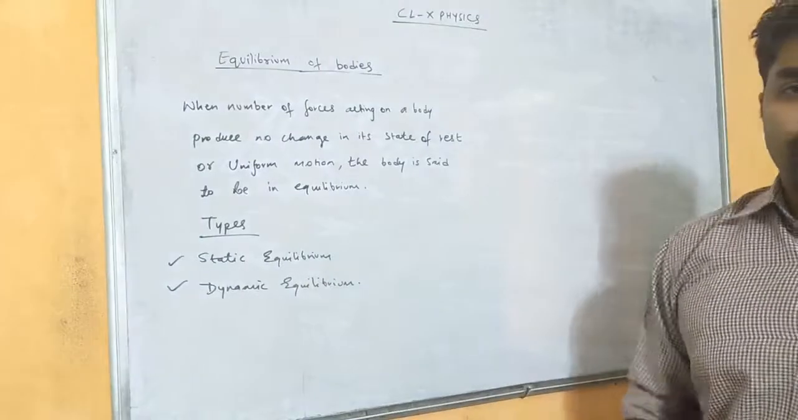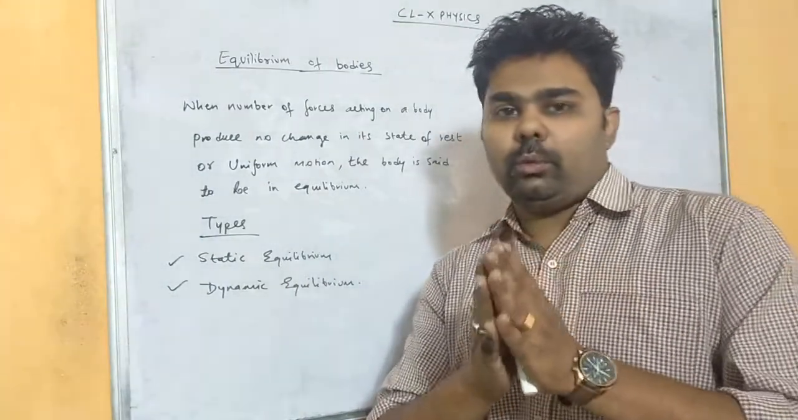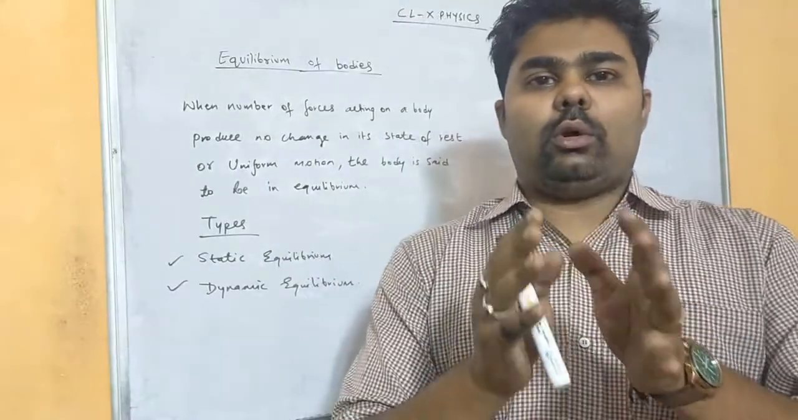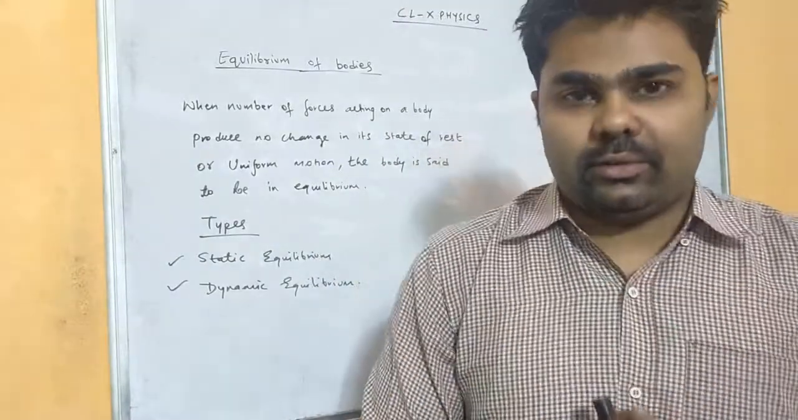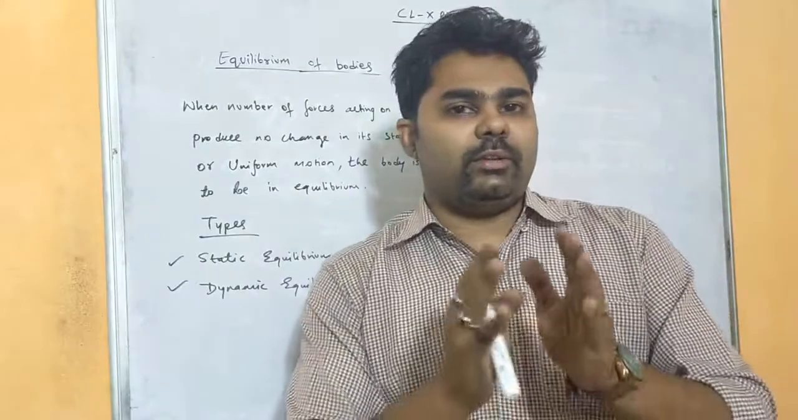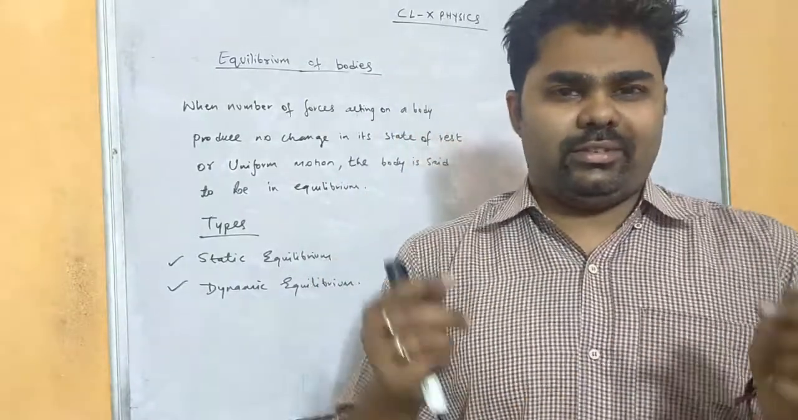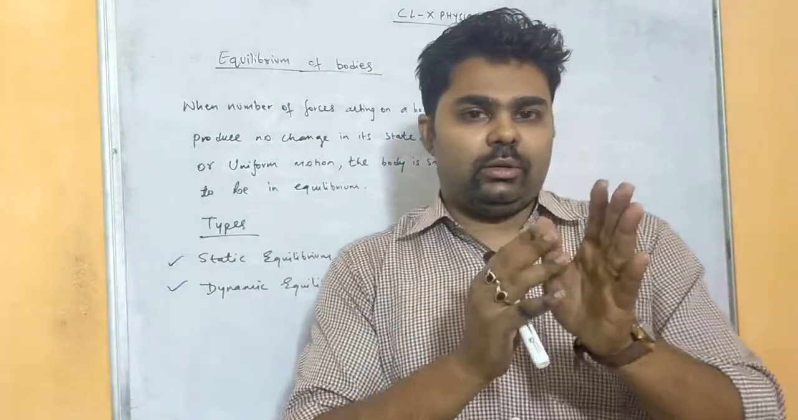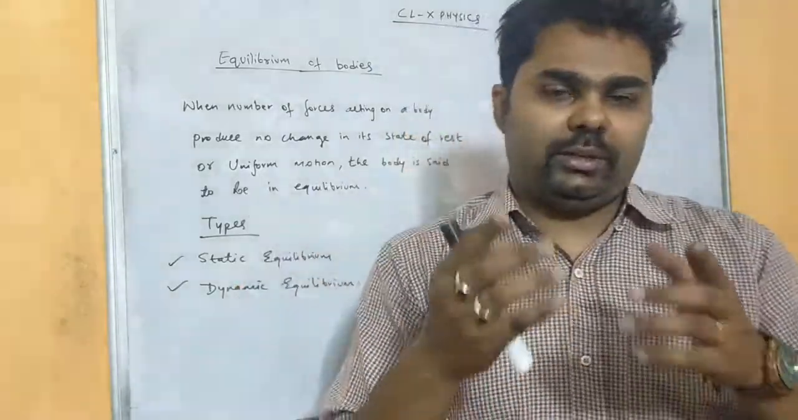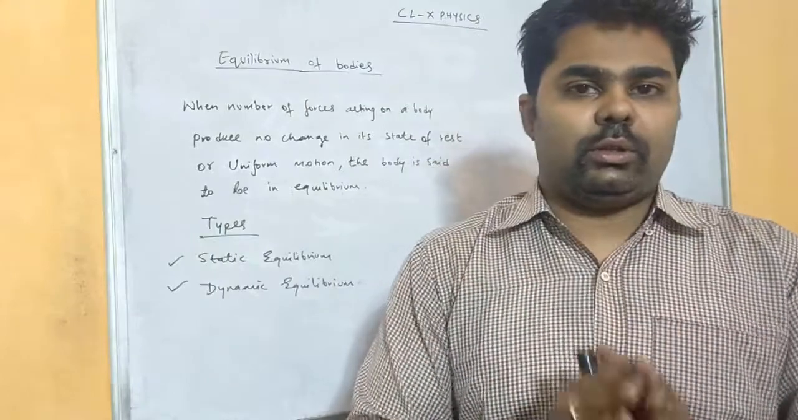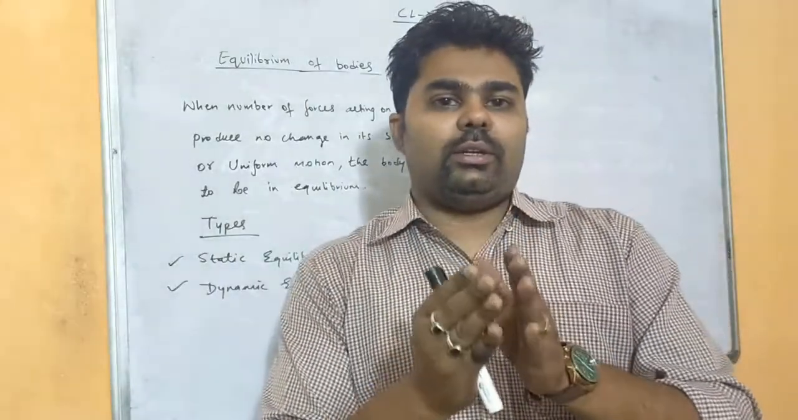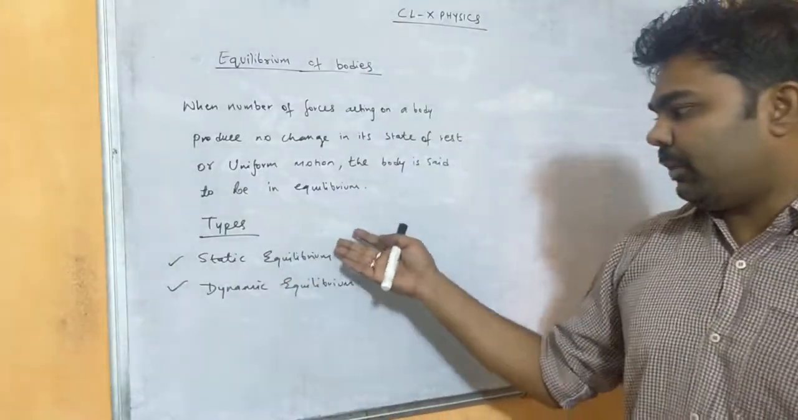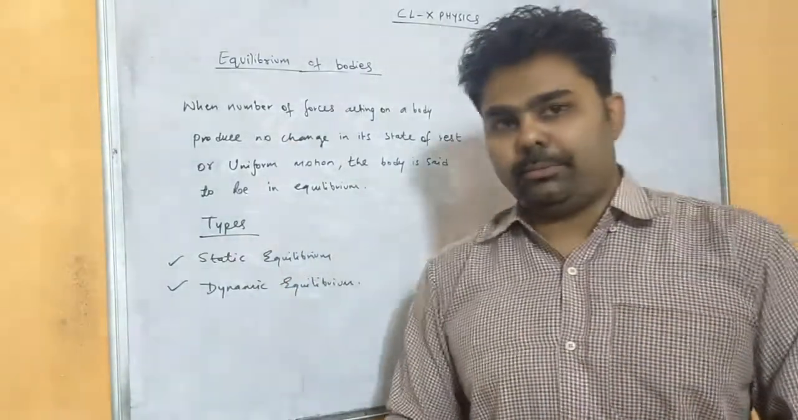Equilibrium of bodies. A body is said to be in equilibrium when multiple forces are acting on that object, still the object's state is unchanged. That means if an object is at rest, it remains at rest even though some forces are acting on it. If an object is in motion and multiple forces are acting on it, still it continues to be in a state of motion. So we say that object is in equilibrium. Now equilibrium can be of two types: one is static equilibrium and the other is dynamic equilibrium.